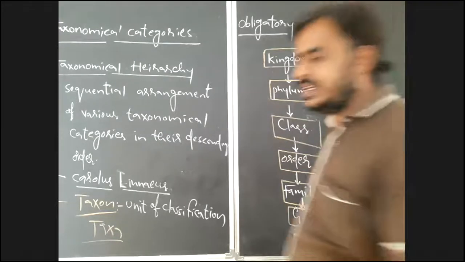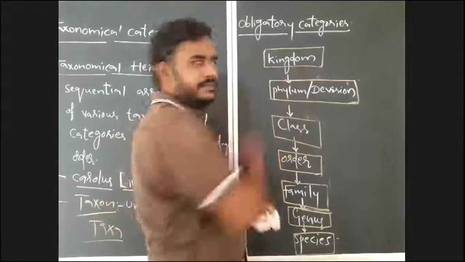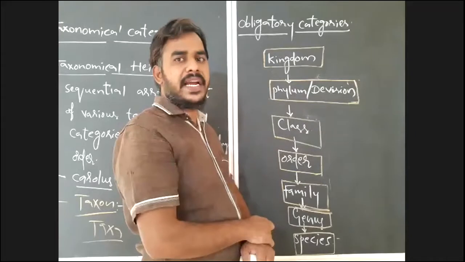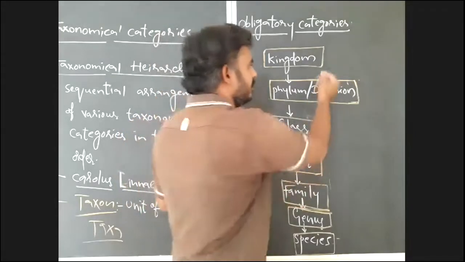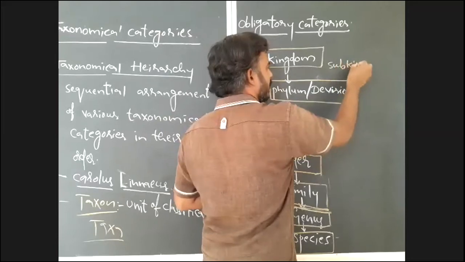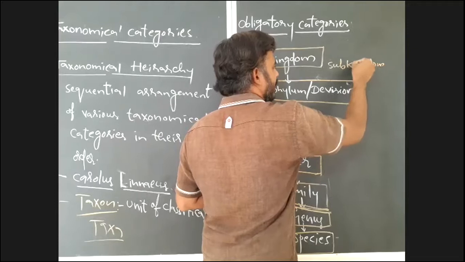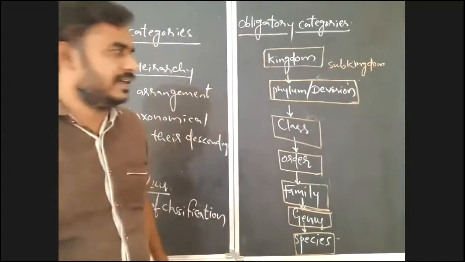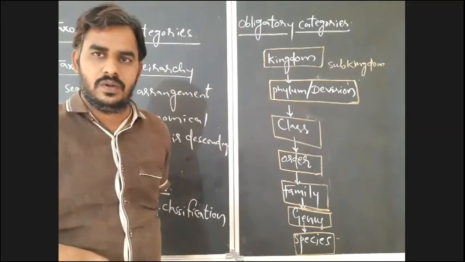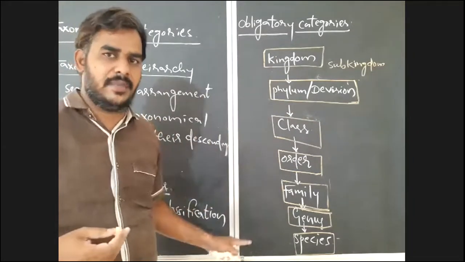What are those intermediate categories we may use? After kingdom, you may use sub-kingdom. So sub-kingdom is smaller than kingdom. After kingdom, these 7 are must-mark. These 7 categories are obligatory.